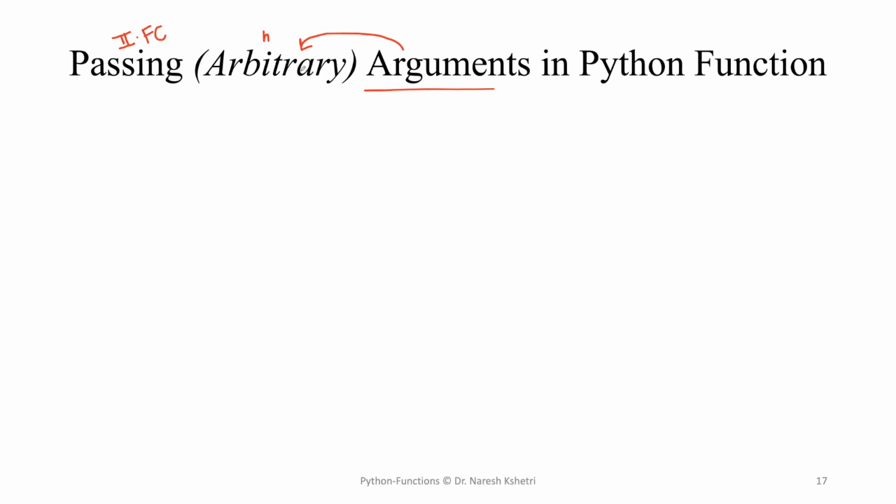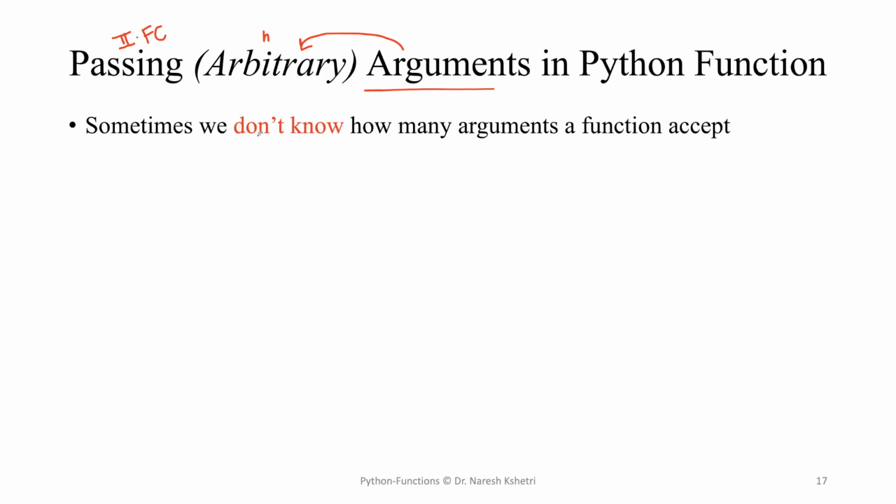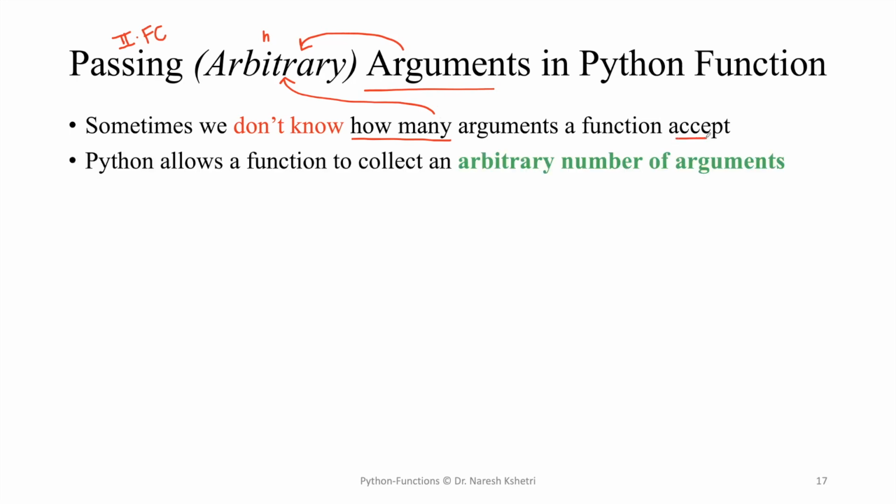If you don't know how exactly arguments are passed in the normal way with one or two arguments, please go back and watch the previous video, so that you have an idea that will help you understand arbitrary arguments. Sometimes we don't know ahead of time how many arguments a function needs to accept. There can be 1, 2, 3, or n number of arguments.